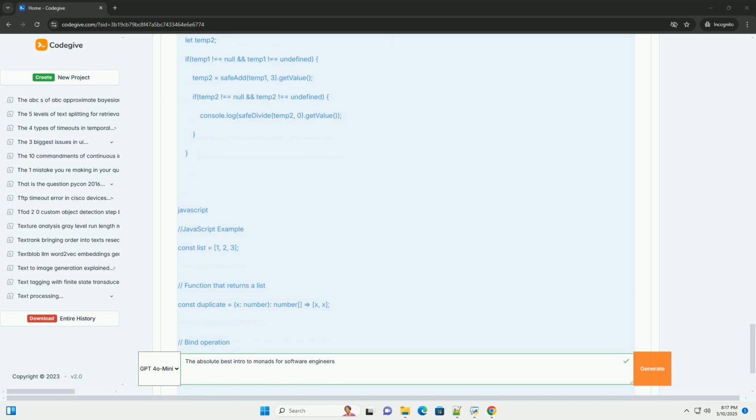8. The I/O monad, briefly: managing side effects in a pure way, Haskell-inspired. The I/O monad is a more advanced concept, but it's worth mentioning. It's primarily used in purely functional languages like Haskell to manage side effects in a controlled way. Concept: the I/O monad represents a computation that, when executed, performs some side effect, for example reading from the console or writing to a file. However, the I/O action itself is a pure value. The side effects are delayed until the I/O action is actually run.